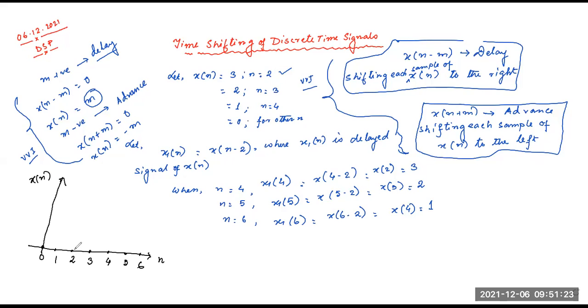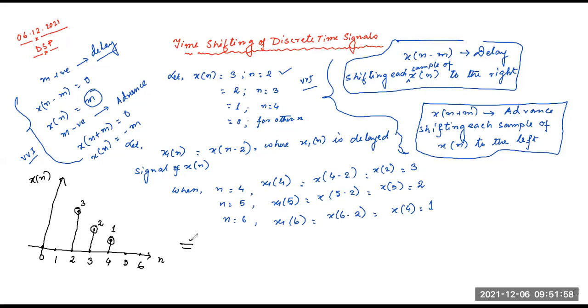Let us suppose the value at n equals 2 is 3, at n equals 3 it is 2, and at n equals 4 it is 1. So this is the original signal.